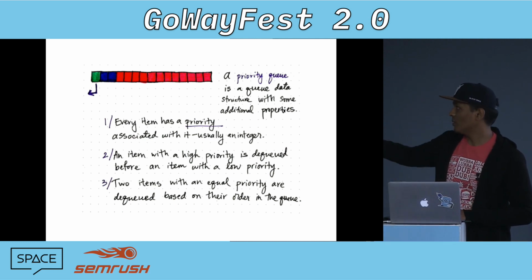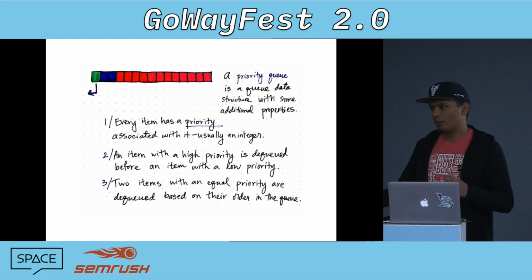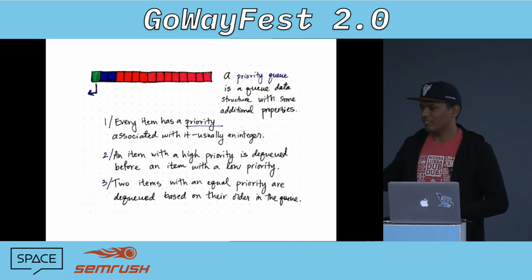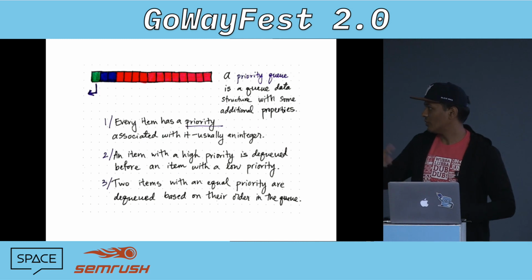This is the first one. So a priority queue is a queue data structure with some additional properties. Normally, with a queue data structure, you put in something, and then it gets out. So it's first in, first out. You put in 3, 4, 5, and then if you immediately take them out, it's 3, 4, 5.